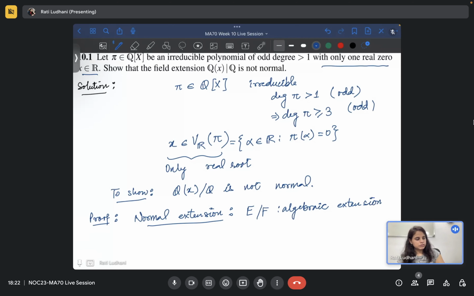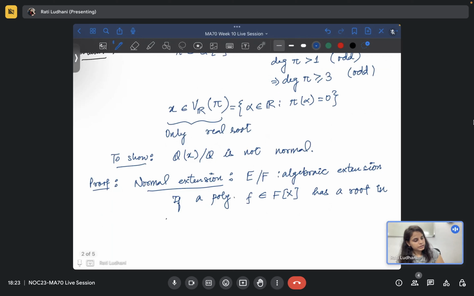You take an algebraic extension E over F, and normal extension says if a polynomial f in F[x] has a root in E, then f splits into linear factors in E itself.